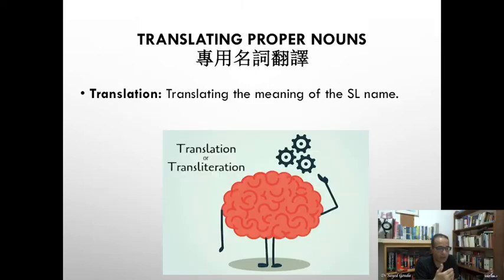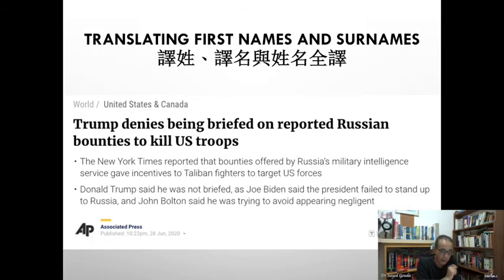Then the third type is translation, where you translate the meaning of the proper noun. For example, the Times, the famous magazine, is translated as Shi Dai Bao. This is translation, while Times Bao is transliteration. Shi Dai Bao is translation. When we have to mention some proper names and proper nouns in the headline, we need to keep only the surname in the headline. Only the surname. Okay? Like this headline, Trump denies being briefed on reported Russian bounties to kill US troops.